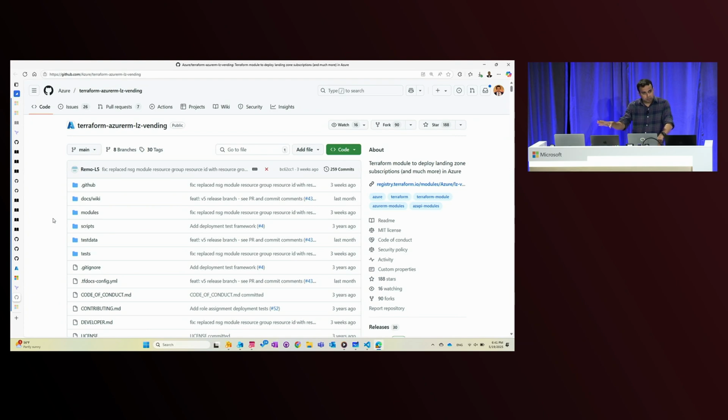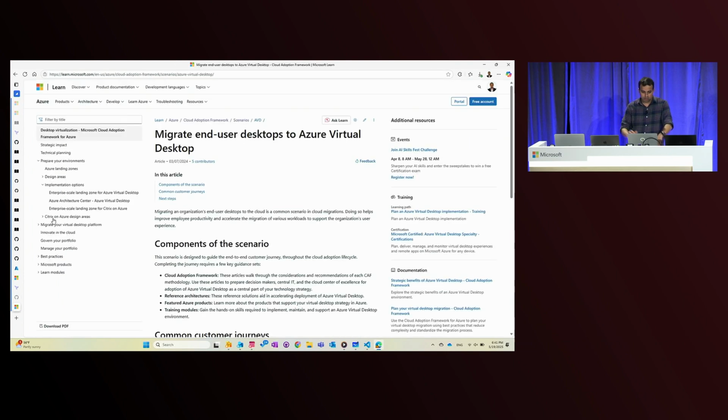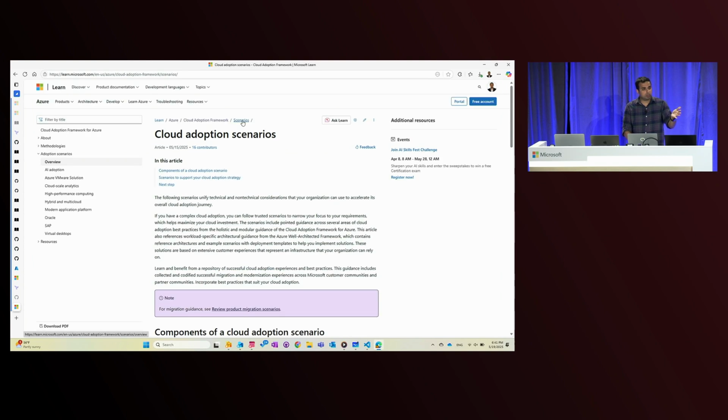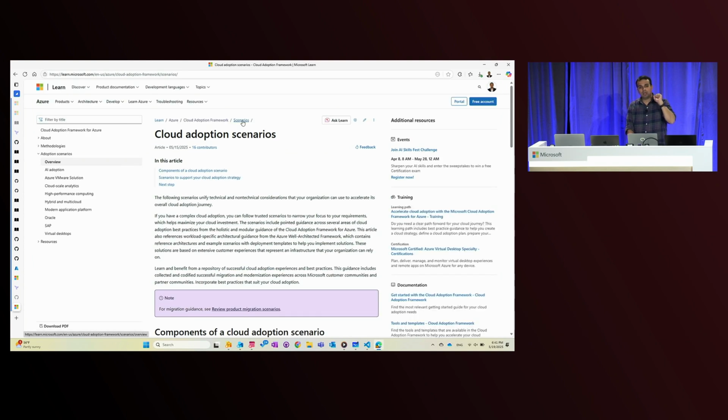Once you've done your subscription vending, the last mile of this journey is deploying workloads. So maybe you've got an Azure Virtual Desktop team coming up to you and saying, hey, you've got the platform set up, we want to deploy Azure Virtual Desktop now on this platform. So in Cloud Adoption Framework, you'll find our different scenarios where we provide you with accelerators.